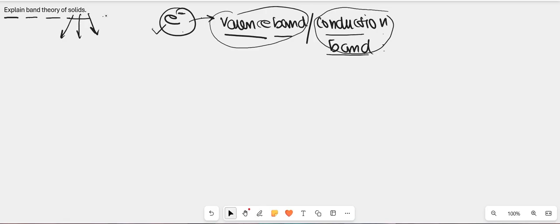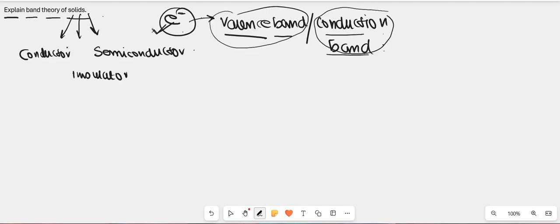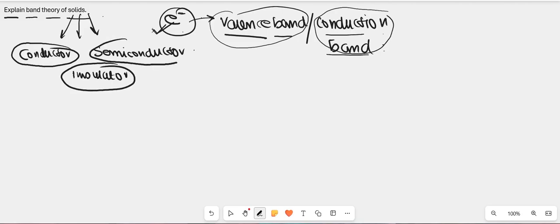Any type of solid in the universe can be classified into three types: either it will be a conductor, or an insulator, or a semiconductor. Depending on this band theory of solids, the electronic configuration within a solid gives us three models of solid, which are conductor, insulator, and semiconductor.